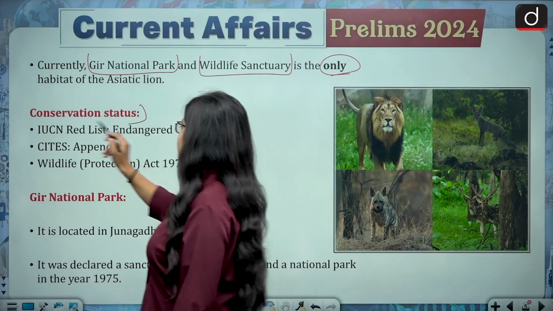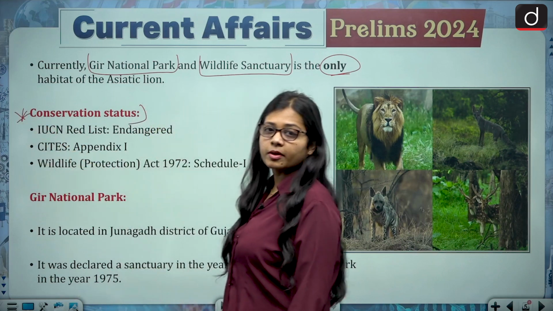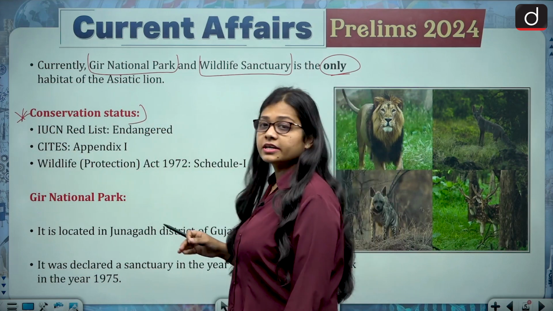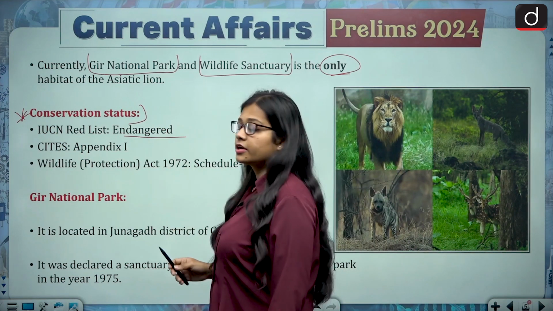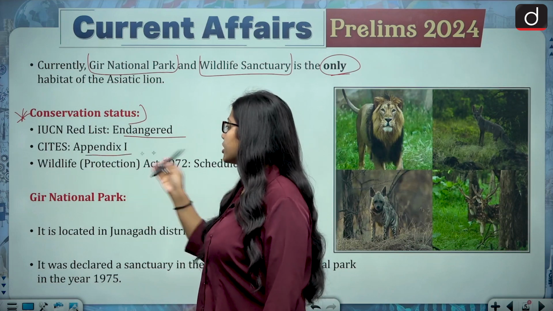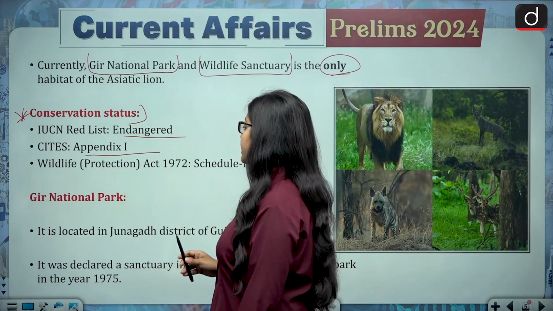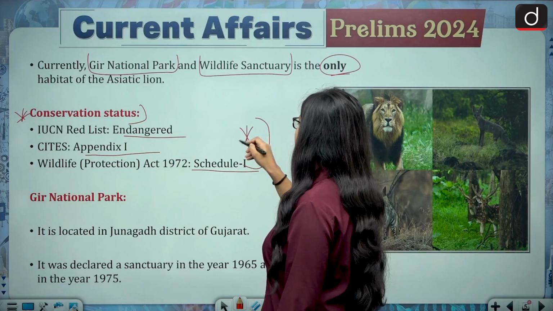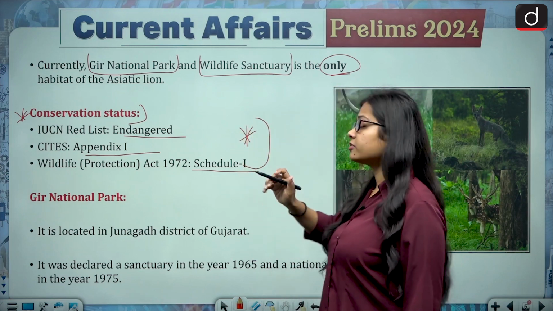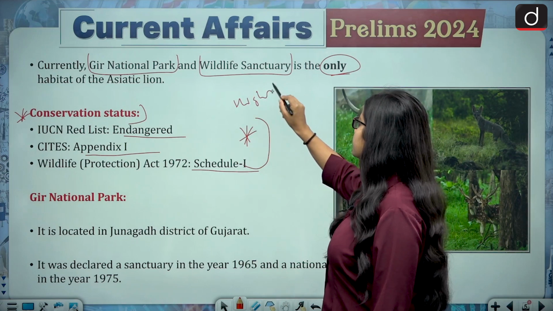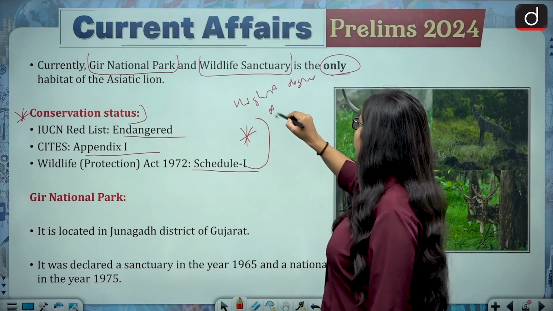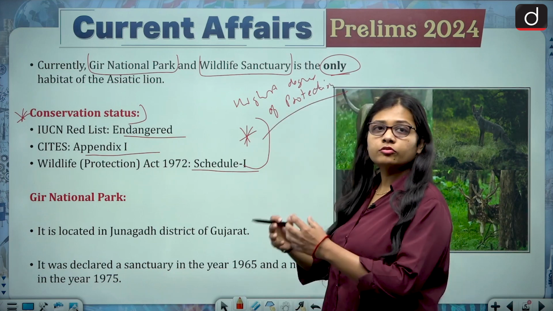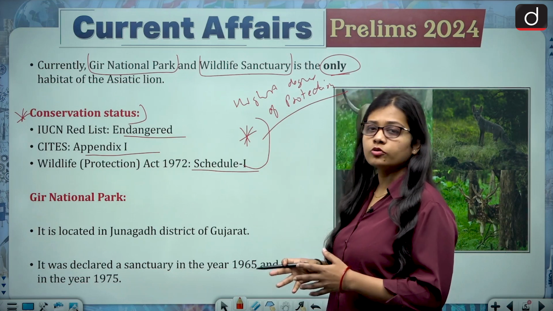Now about the conservation status, an important point to remember from the exam perspective. The IUCN Red List status of the Asiatic lion is endangered. If we talk about CITES, it comes under Appendix 1, and under the Wildlife Protection Act 1972, it comes under Schedule 1. It means the Asiatic lions need the highest degree of protection so that their number does not fall down.